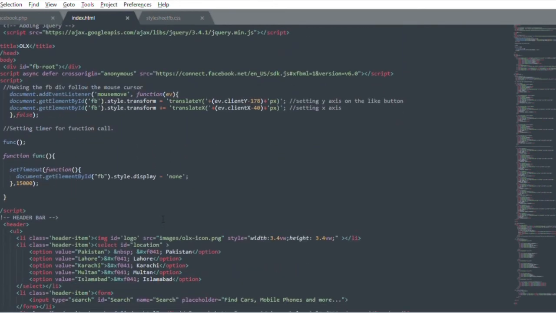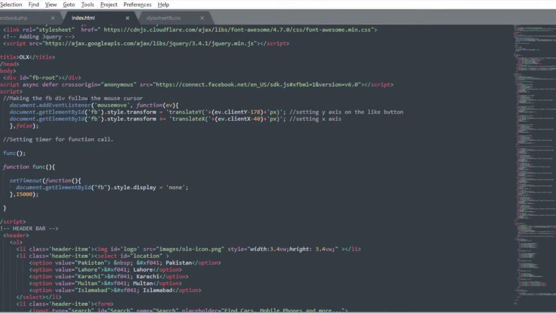Now moving towards the function, how our clickjacking is working. We made the Facebook like button follow the cursor. This is the function for it. We call the JavaScript add event listener, which when the mouse moves calls the function. The parameter of the function is the event, the mouse's coordinates. When the mouse coordinates move, it changes the FB's position to the mouse's position, and we adjusted it accordingly so that like button is always on the cursor.